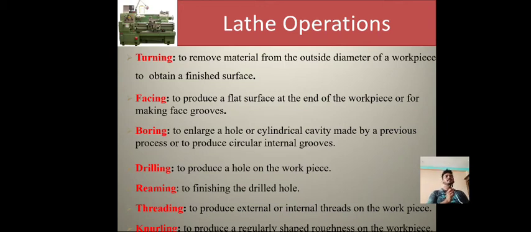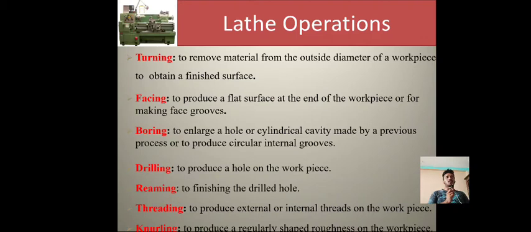Lathe operations. We have various types of lathe operations, that is turning, facing, boring, drilling, reaming, threading and knurling. Turning is used to remove material from the outside diameter of a workpiece to obtain a finished surface. Facing is to produce a flat surface at the end of the workpiece or for making face grooves.